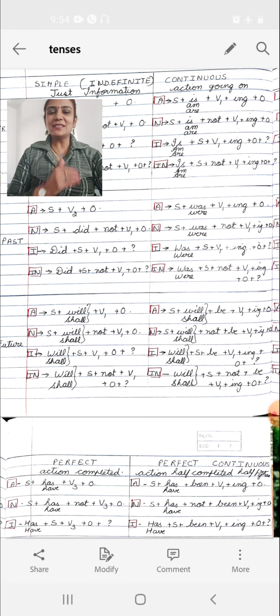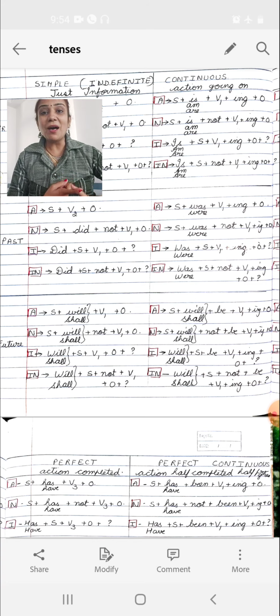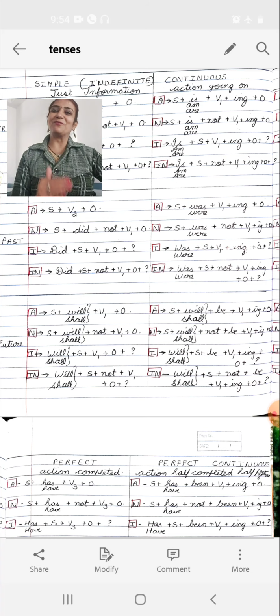Now the second tense in past tense is past continuous, and I told you past continuous always has verb first form and ing. Even though this is past tense, verb first form and ing will be there. Then what will change? The helping verb. In present continuous we used is, am, are, plus V1 ing. Here instead of is, am, are, we will use was, were. With all the singulars was, with all the plurals were.